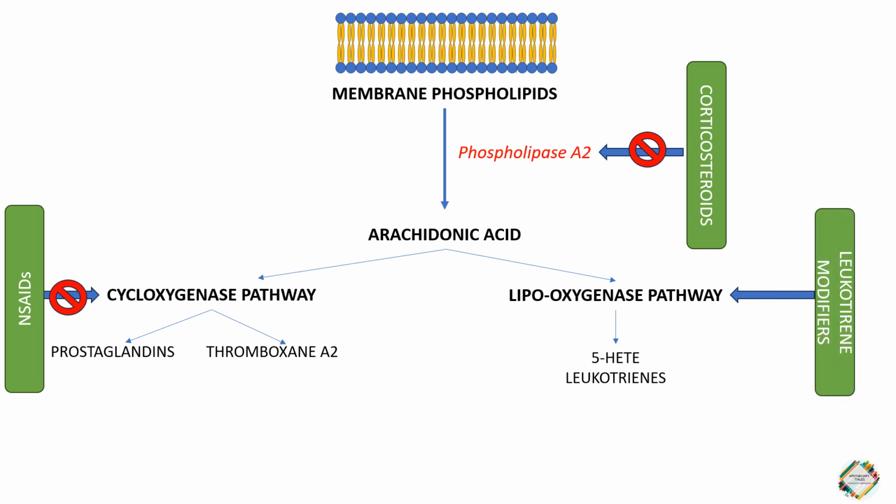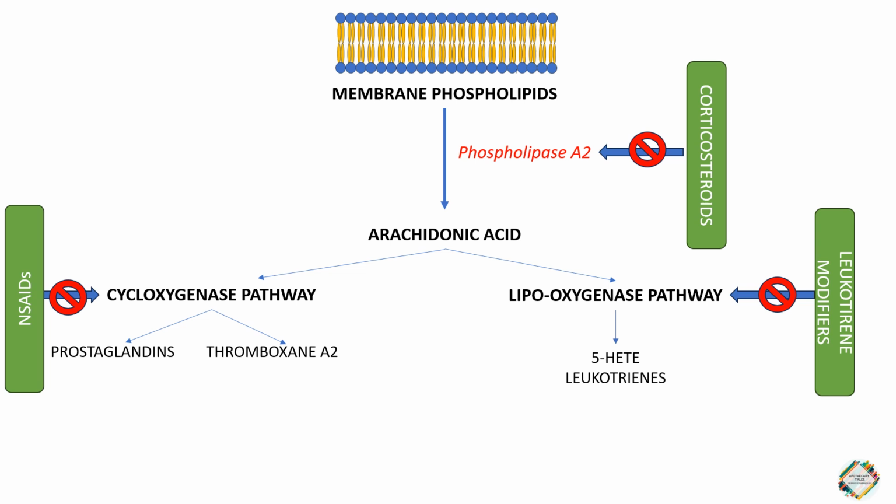Now, in the lipooxygenase pathway, the major class of drug inhibiting the lipooxygenase enzyme is leukotriene modifiers. The leukotriene modifiers basically inhibit this lipooxygenase enzyme and thereby prevent 5-HETE and leukotrienes. So you might have heard about leukotriene modifiers specifically in asthmatic conditions.